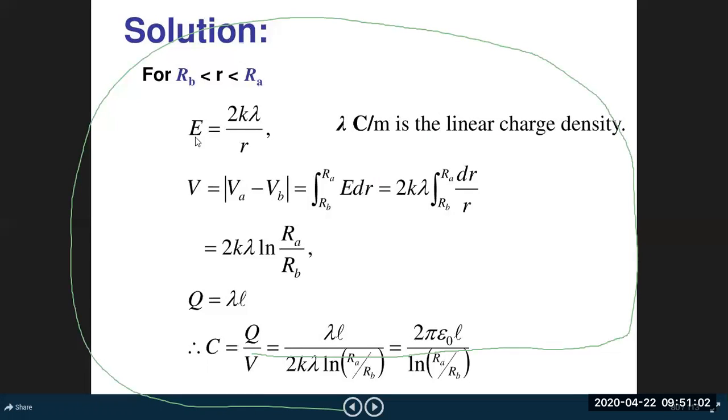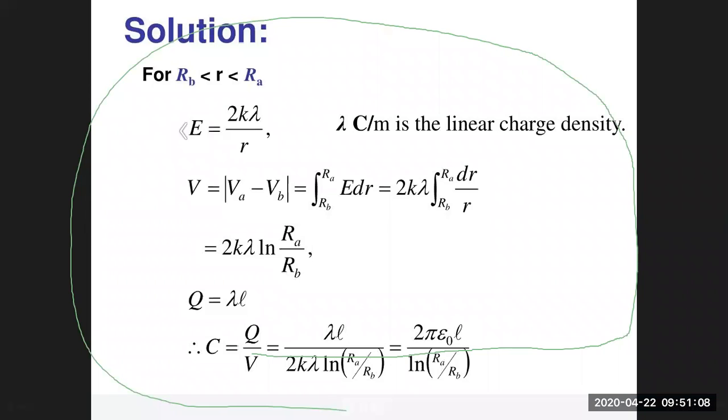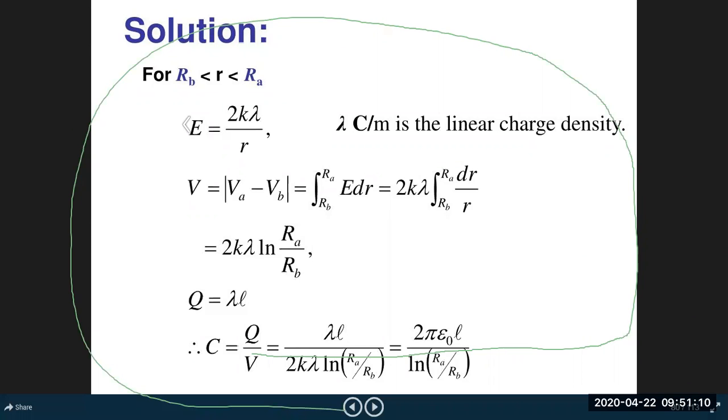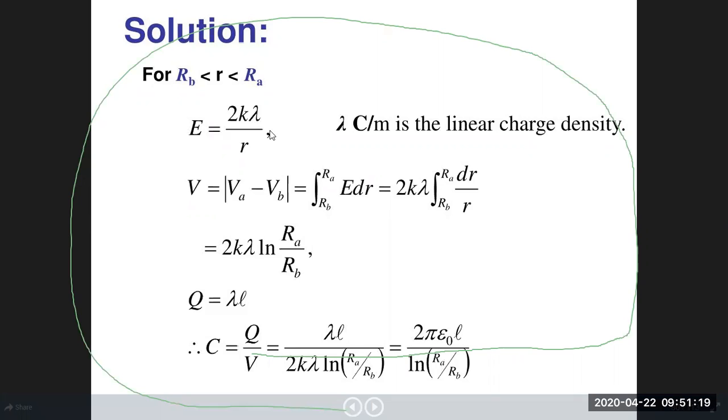So then you just take out the magnitude and then integrate. So here minus dV upon dr equal to this much. Therefore dV equal to 2K lambda upon R into dr. Then this differential potential difference is obtained. Now we integrate this differential potential difference under limit RB to RA.